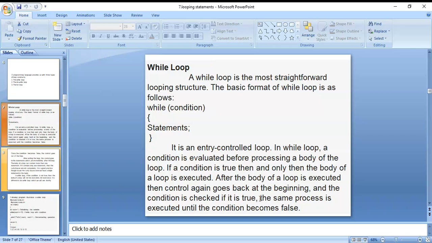If it is true, the same process is executed until the condition becomes false. Meaning, first the condition is checked at the beginning of the loop. If the condition is true, the body is executed, then it goes back and checks the condition again. If it is false, it comes out of the loop. That is the while looping statement.